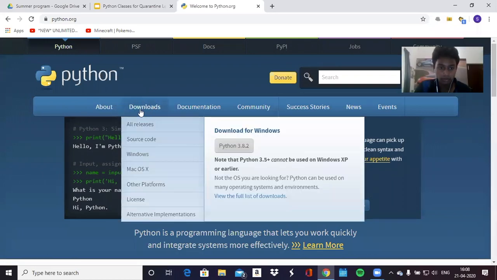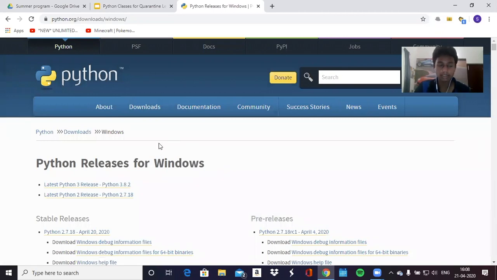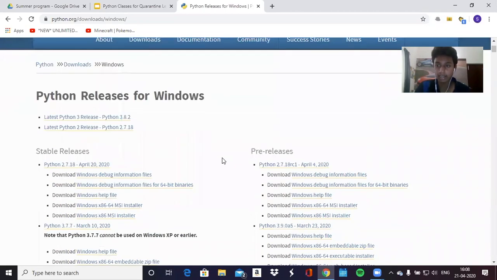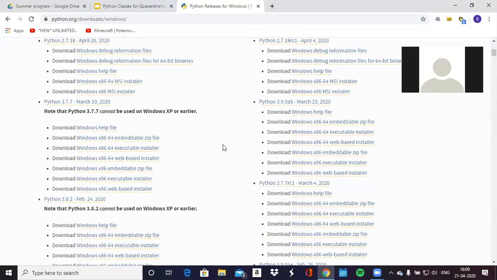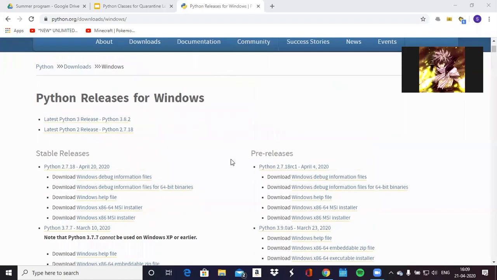Okay, Simon, you see this downloads option over here? You want to open this and go to Windows. Is anyone on a Mac or anything like that? Everyone's on Windows, right? A Microsoft computer or a Windows computer, Windows 10, if you guys have heard of it. Right, so we go on Windows. And you should get to this page over here. Everyone's following, right? Because it's a little bit confusing. Is everybody following? Yeah. Great.